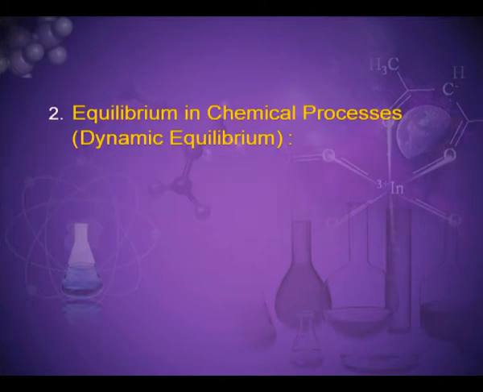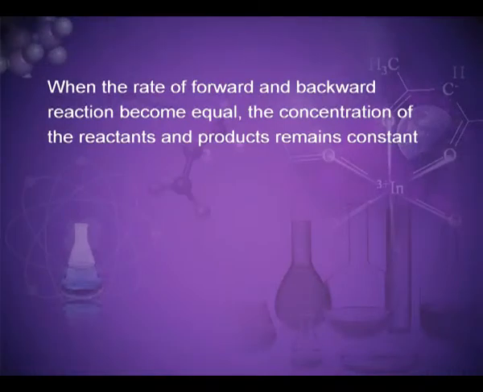We have already studied equilibrium in a physical process, and now the second is equilibrium in chemical processes, that is, dynamic equilibrium. Analogous to physical systems, chemical reactions also attain a state of equilibrium. These reactions can occur both in forward and backward direction. When the rate of forward and backward reactions become equal, the concentrations of the reactants and products remain constant.